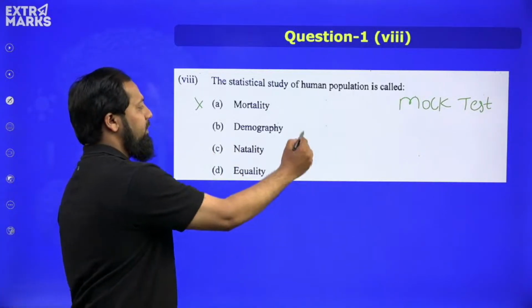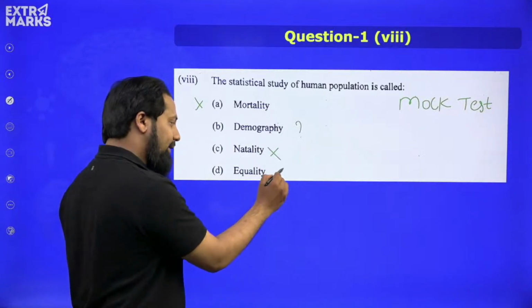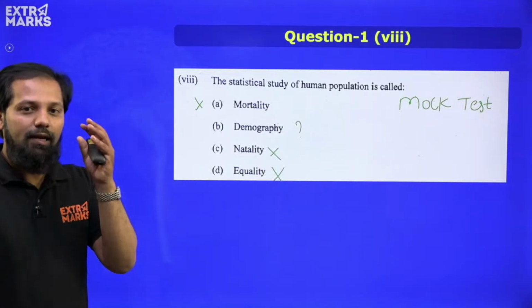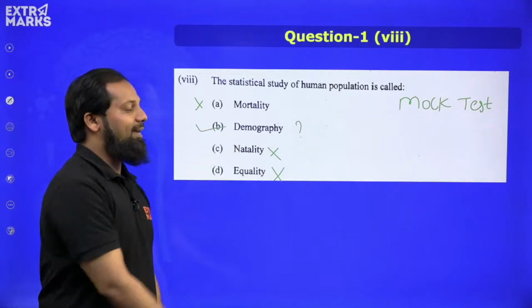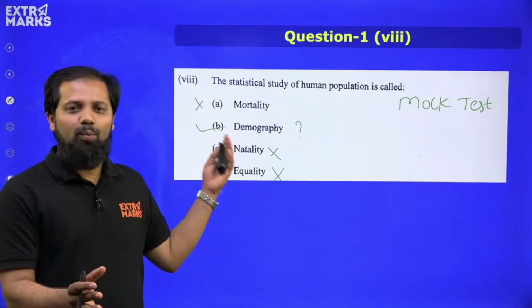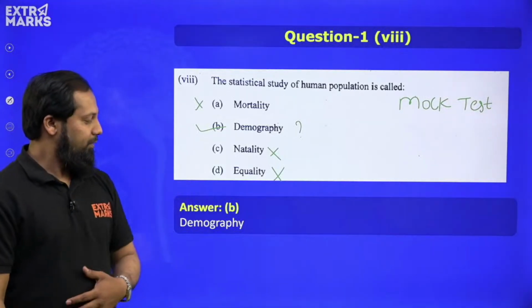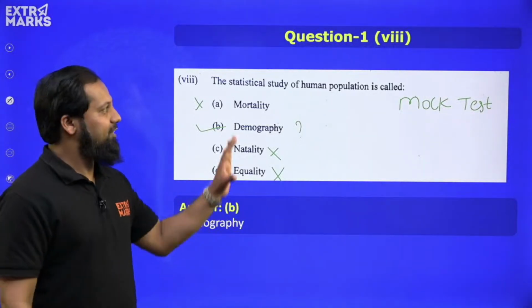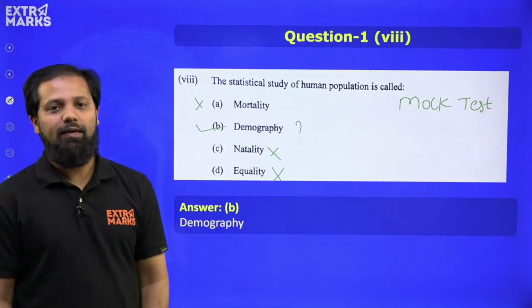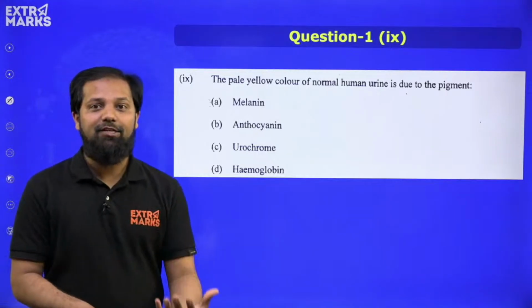It is demography, maybe an answer. Natality, no. Equality, no. Okay, that means option B will be the correct answer for this question, because this is again a very straight question from the chapter population, right? Moving ahead. So option B, demography, which is the study of the human population in a particular area, right? Moving ahead, let us see the next question.